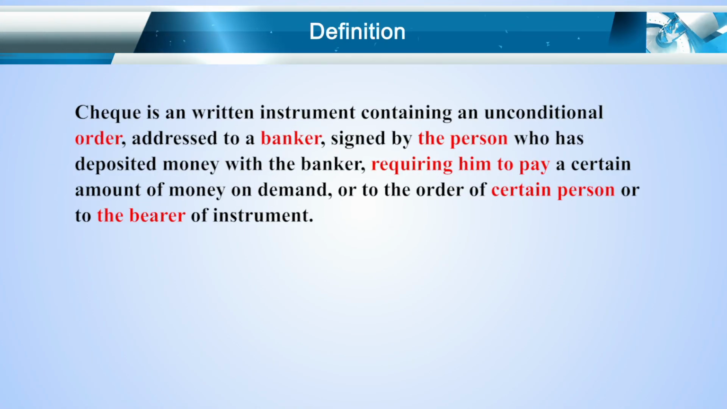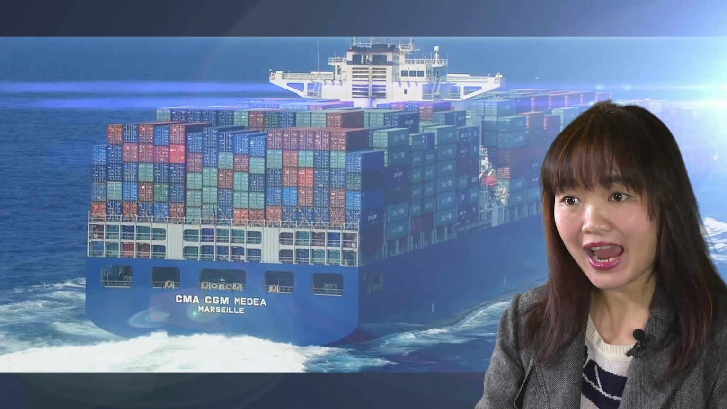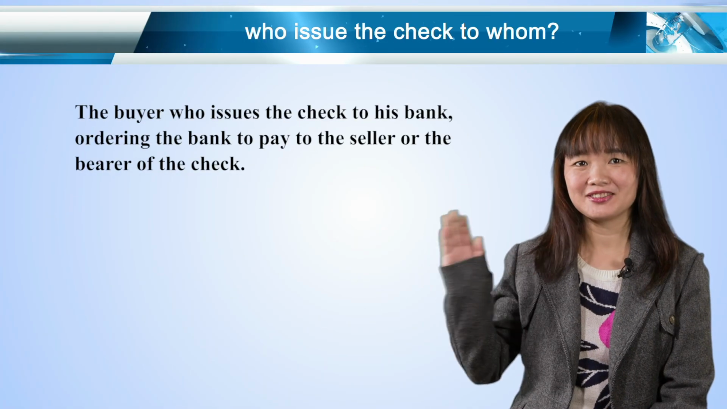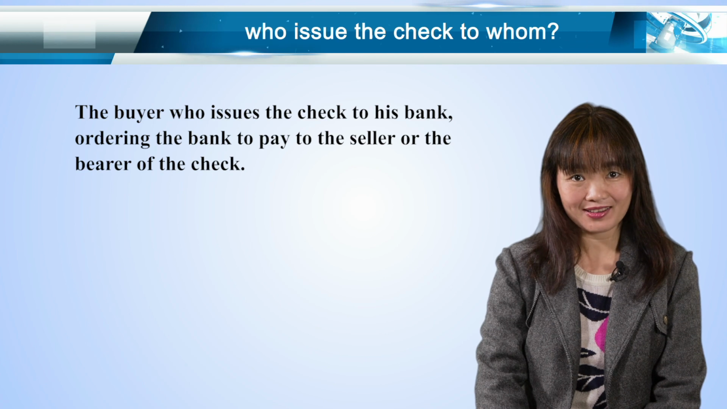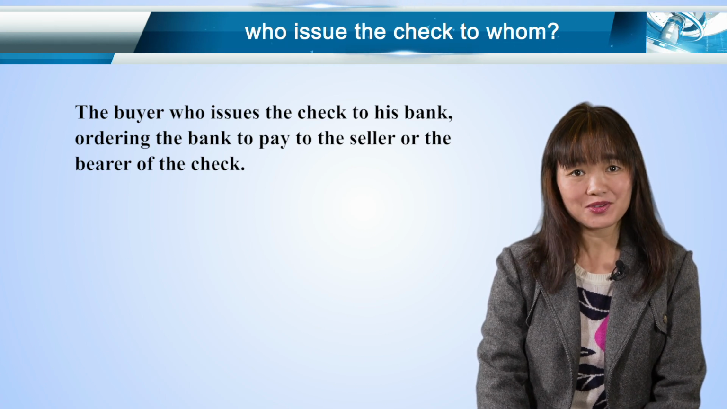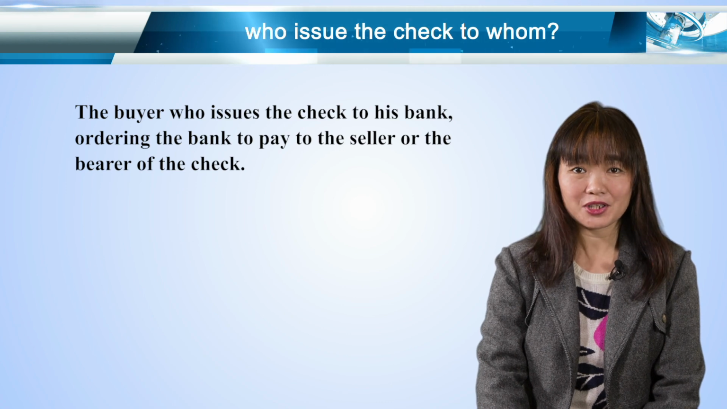We can see that, in brief, a cheque is an order made by a person addressed to a banker, requiring the banker to pay a certain person or the bearer. So, here come the questions. Why does the banker take the order and agree to pay? Yes, because a person has deposited money with the banker. Then, in trade practice, who issues the cheque to whom? Right, it's the buyer who issues the cheque to his bank, ordering the bank to pay the seller or the bearer of the cheque.